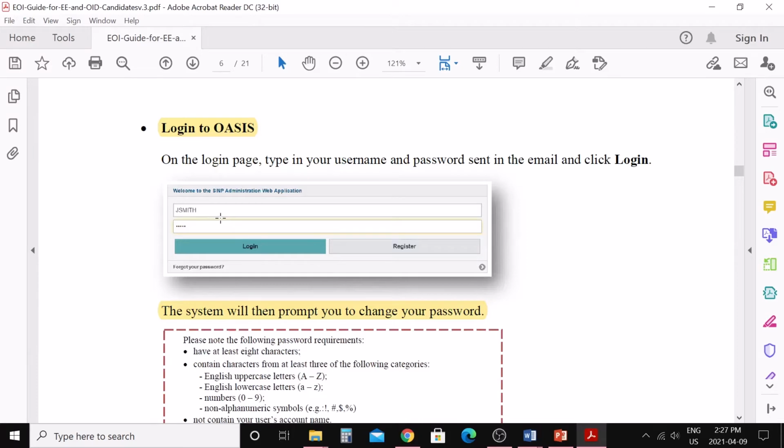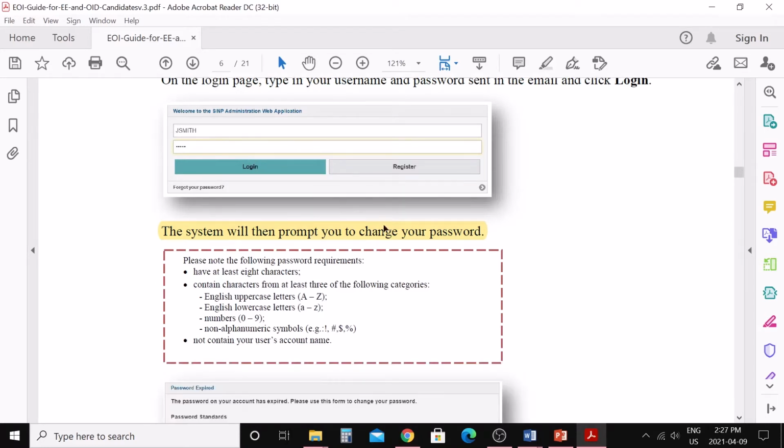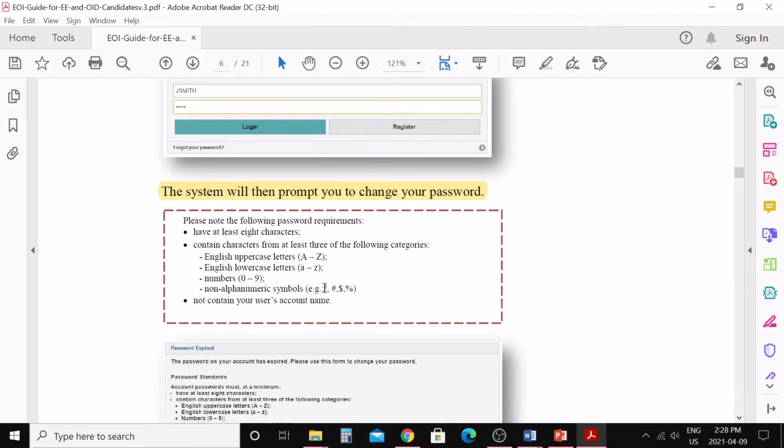At the very first screen I show you, you can log in and create your account. There you need to log in with the password they provided you. You write your username and password and click on login, and then this screen will pop up asking you to change your password now. So you can change your password.